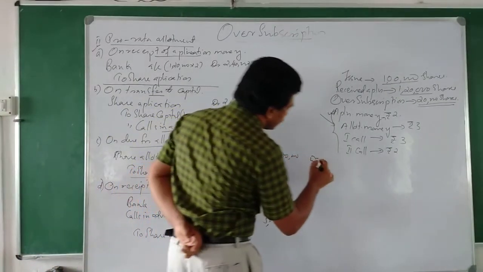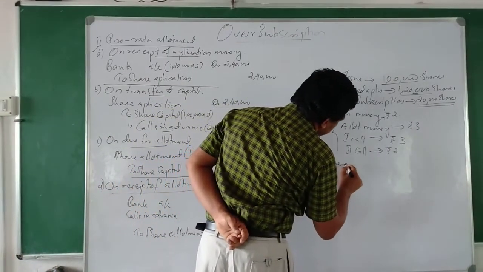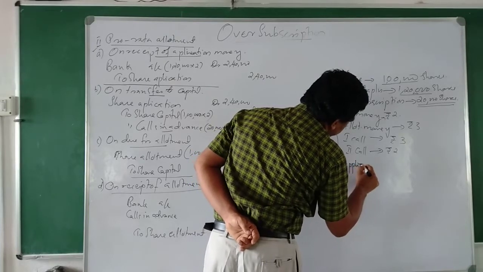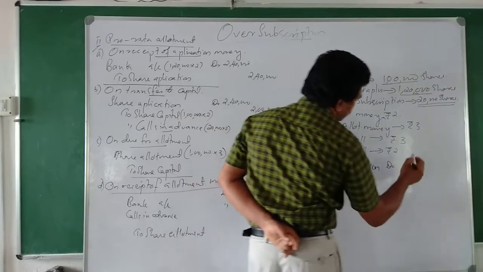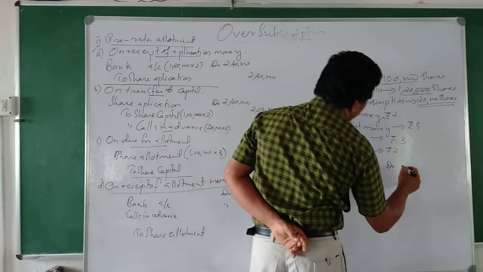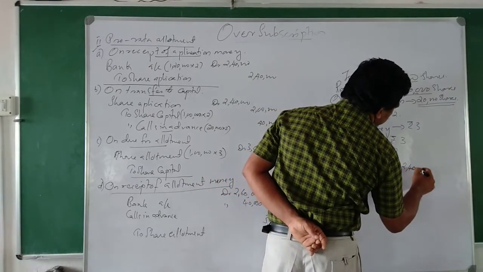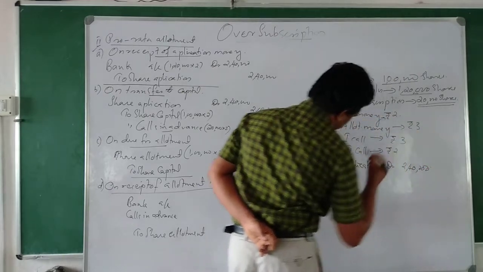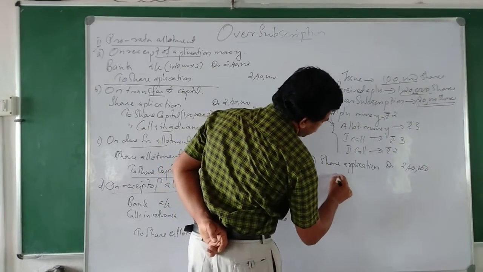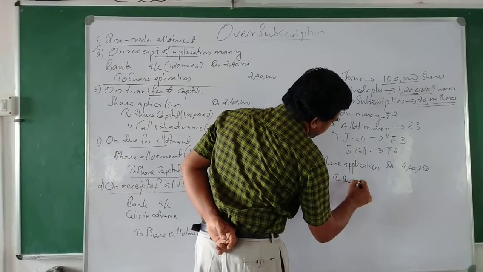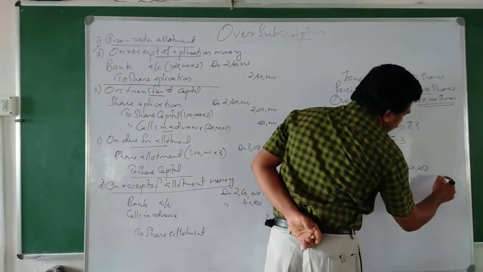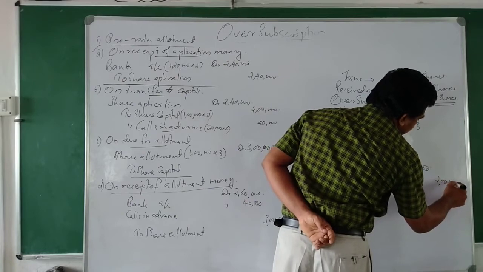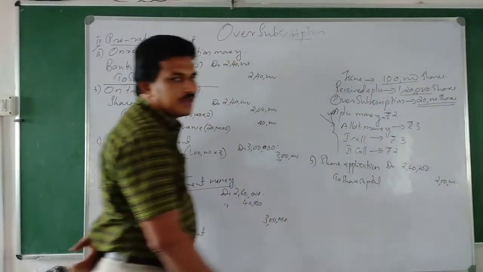Share application debtor. How much? We have here 2,40,000. Then to share capital. How much? 2 lakh will be transferred to share capital. Okay.